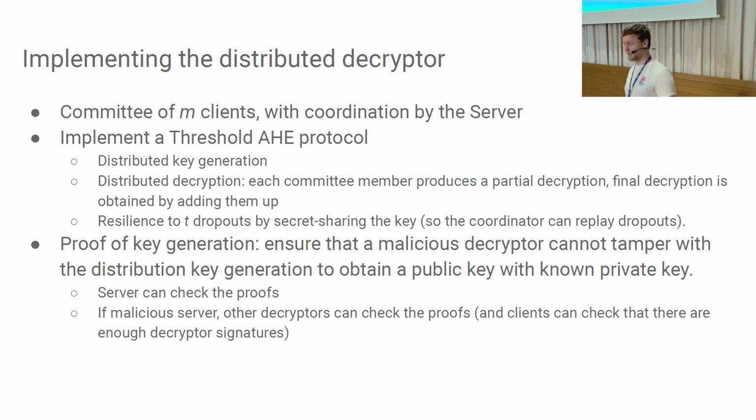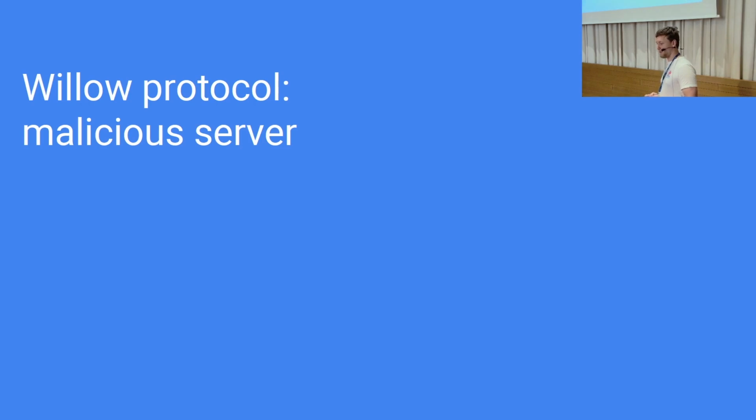For the distributed decryption, we also need to prove that we've done that correctly. But again, the same kinds of zero knowledge proofs that the clients do, they also play a part here in the distributed decryptor. So yeah, we have a solution for those. This doesn't solve everything though. So this solves the issue with the semi-honest server and malicious clients.